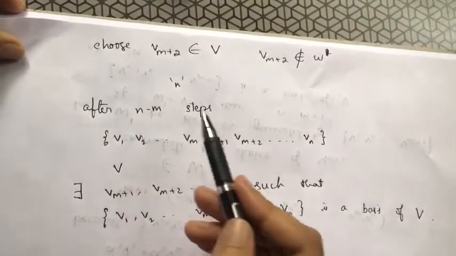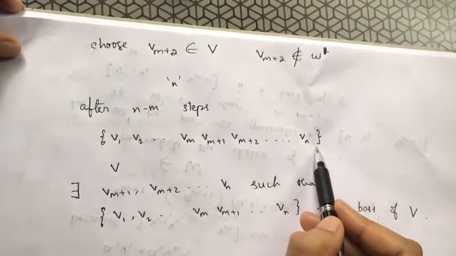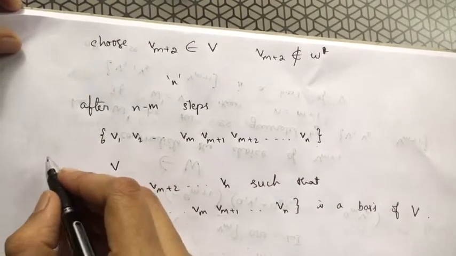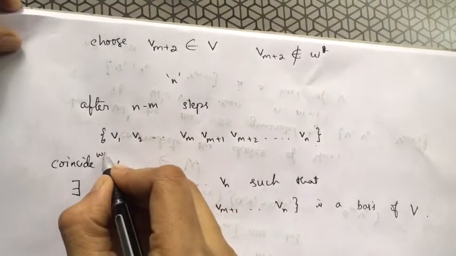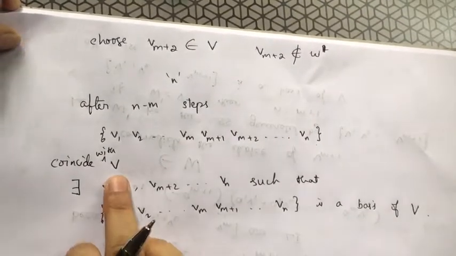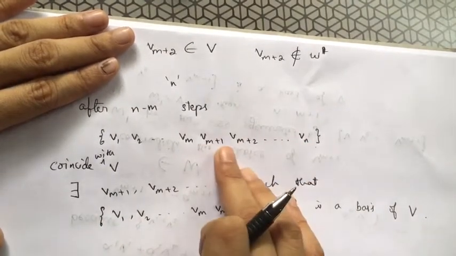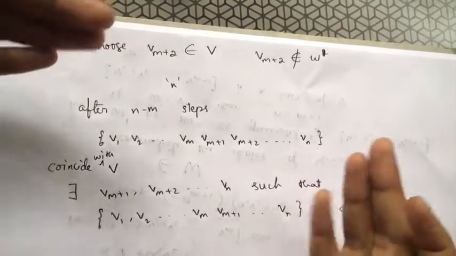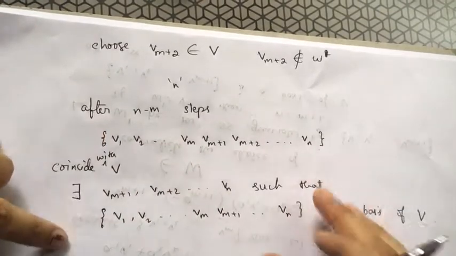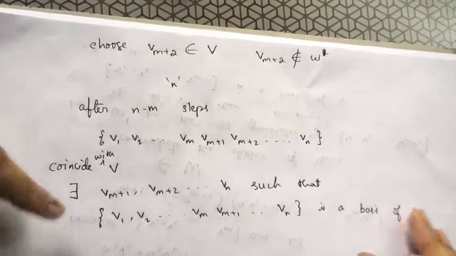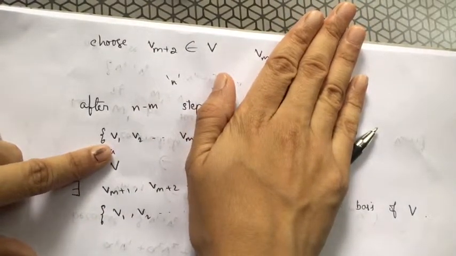After n minus m steps, the subspace generated by these vectors coincides with the vector space V itself, right? Therefore, I can say that there exist vectors vm plus 1, vm plus 2 up to vn in such a way that along with v1, v2, up to vm, these vectors form a basis of V. So initially I had only this as my linearly independent set of vectors.